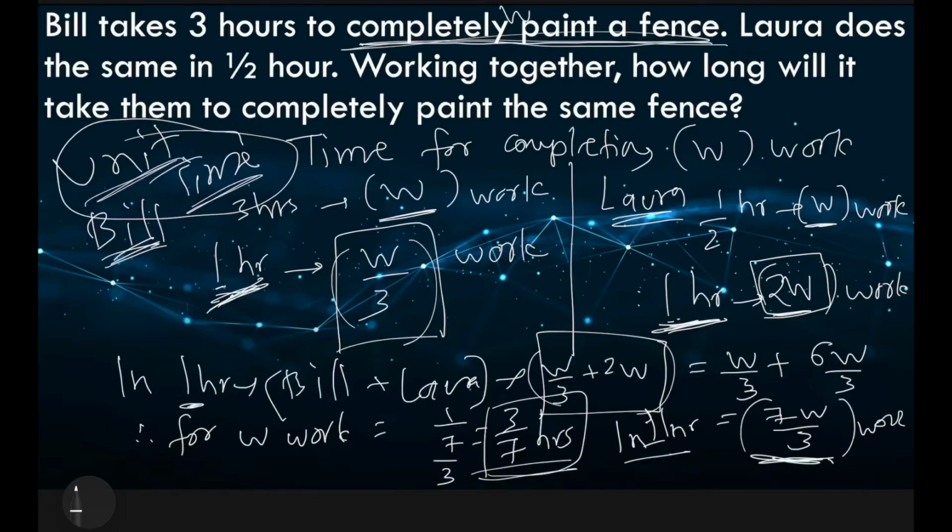So we just have to calculate the amount of time it takes to complete W amount of work, which is just given by 1 over 7 by 3. We just divide 1 by 7 by 3. So I hope this video helps, and let us move on to the second problem.